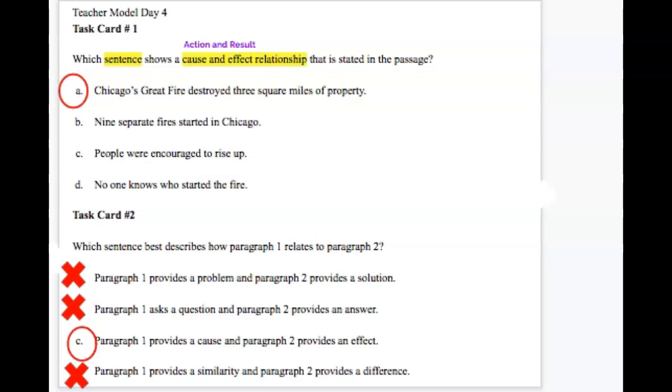So now you're going to go ahead and do your independent work, and then you can submit that.